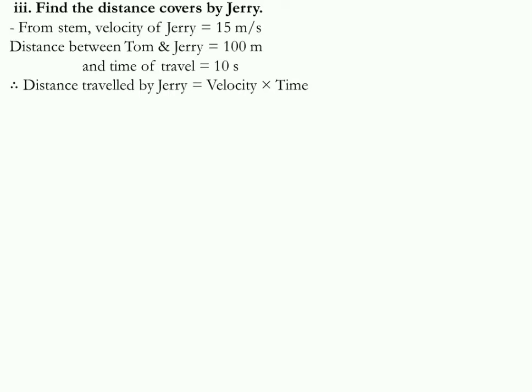So velocity is given 15 meter per second and time is given 10 seconds. So if we put down the values, then it becomes like this, 15 into 10, and as the unit of distance is meter, so I have put meter at the last, and after multiplication it becomes 150 meters. So for that we are having 1 mark. So this calculation formula and the given information which we should apply in this pattern, all things makes 3 marks here. So here is the answer, the distance covered by Jerry, and that is 150 meter.